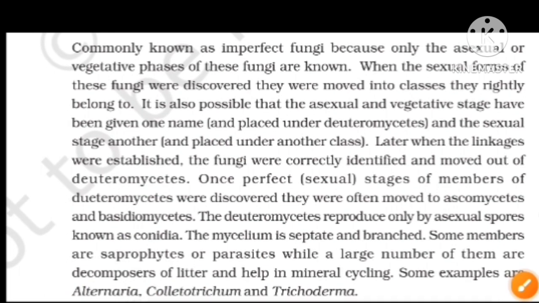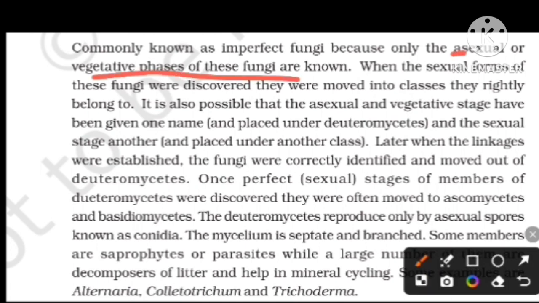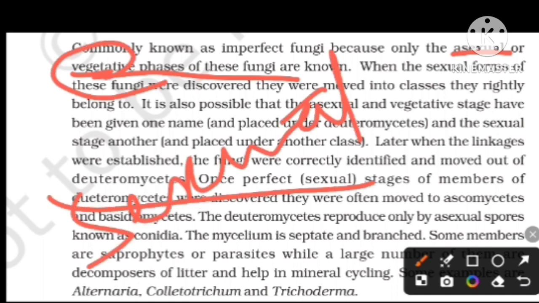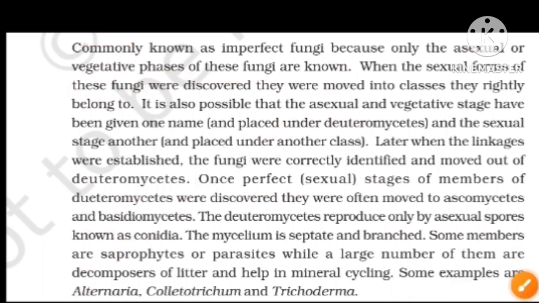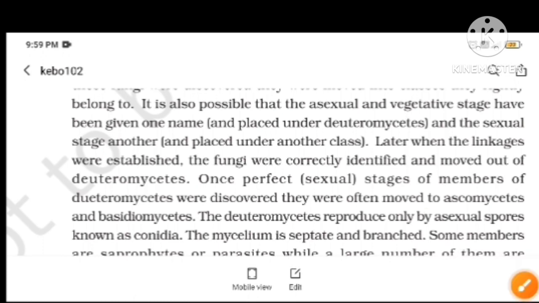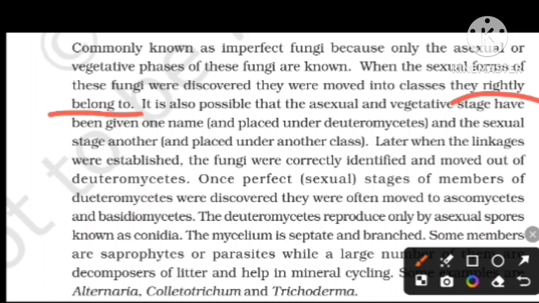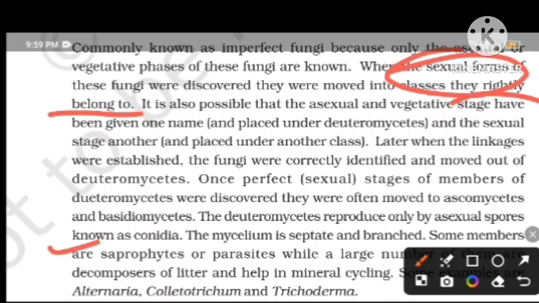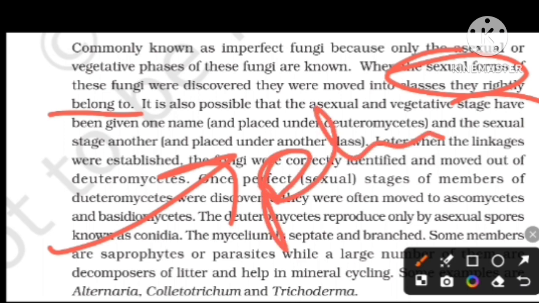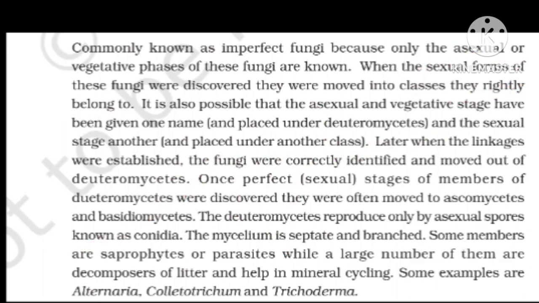Now, here only the asexual and vegetative phases of these fungi are known. No sexual phase can be seen here. It is important that when sexual forms of these fungi are discovered, they move to the groups they rightly belong to. If in Deuteromycetes we observe sexual reproduction, then we move them to another class like Phycomycetes, Basidiomycetes, or Ascomycetes.